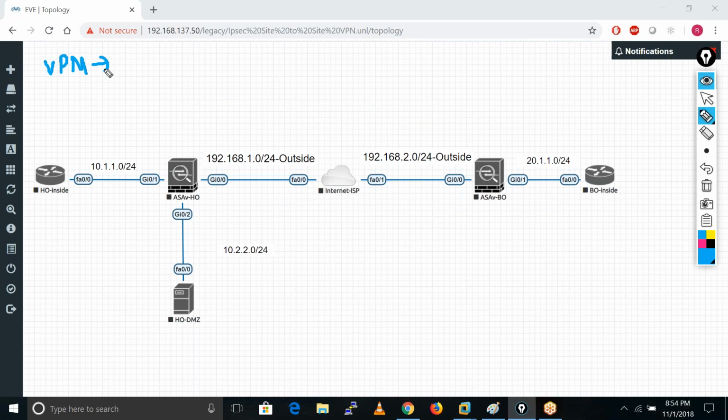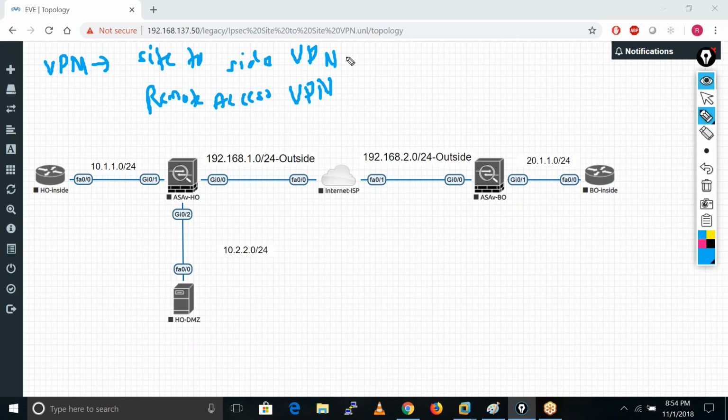In VPN we have two kinds of VPN. The first one is site to site VPN. After that we have remote access VPN.